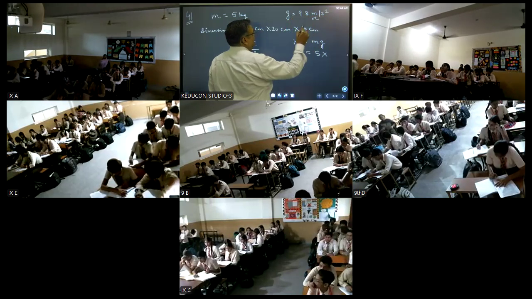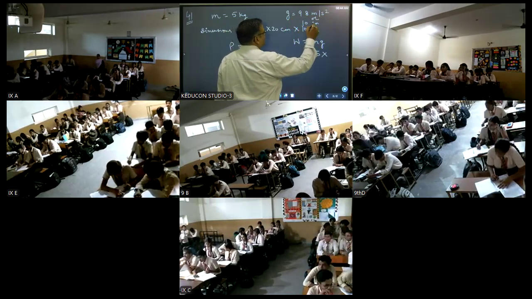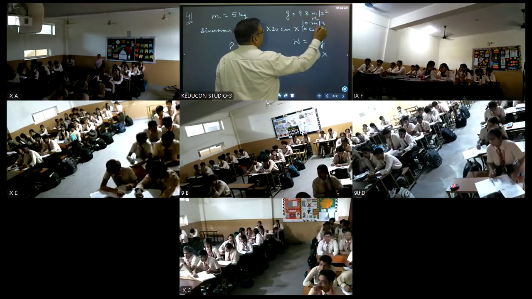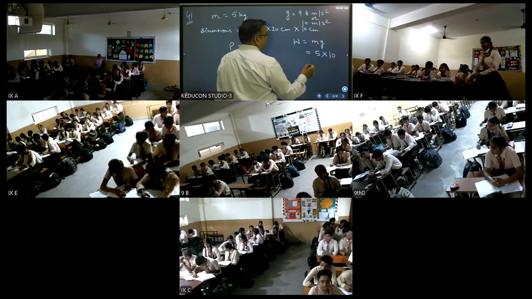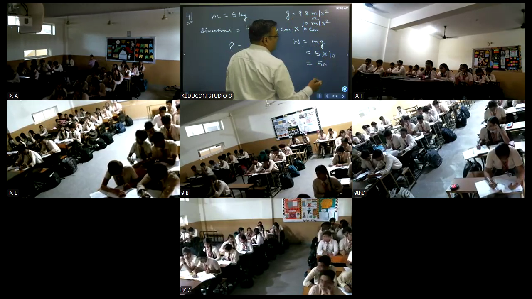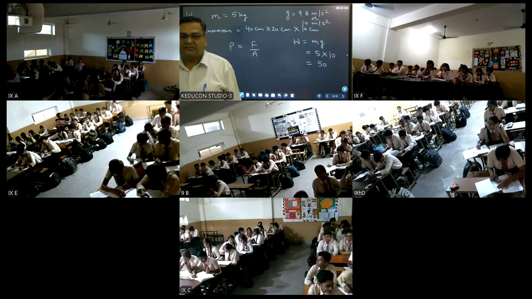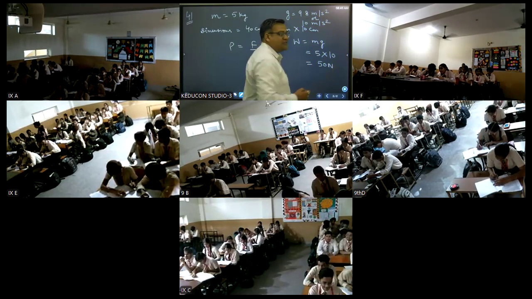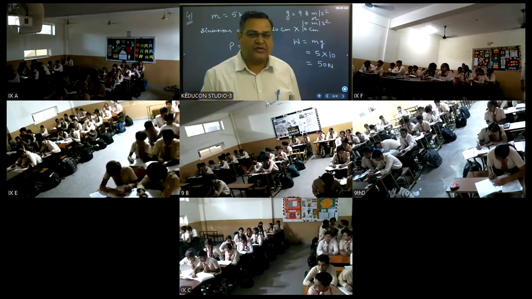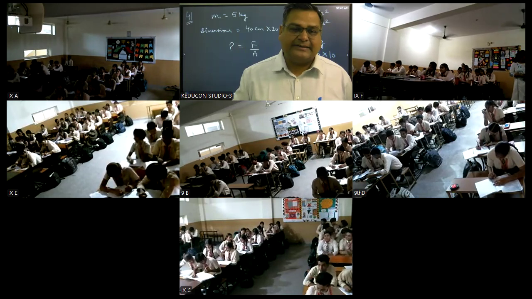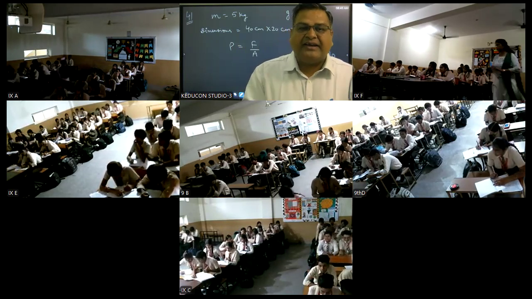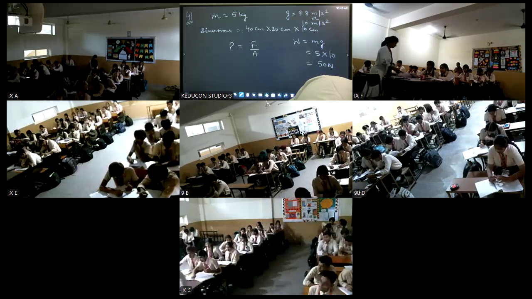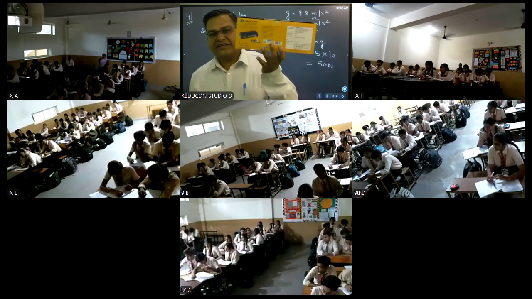Or to make the calculation easy, we make it 10 meter per second square, right? So we'll take 10 here and it will become 50. What will be the units? Newton. Very good. Right? Now, since the dimensions of the block are given as 40 centimeter into 20 centimeter into 10 centimeter, here we can have three cases. Students, let's see. We have this box. Can you see this box?